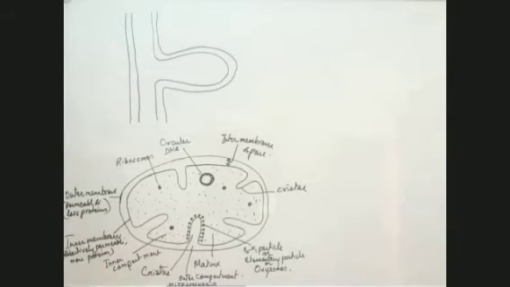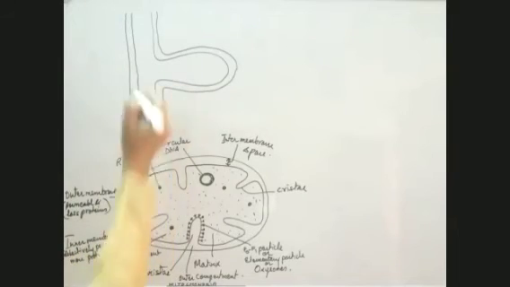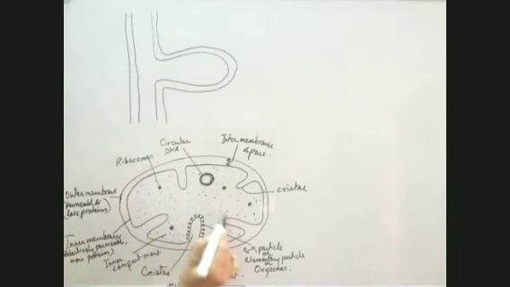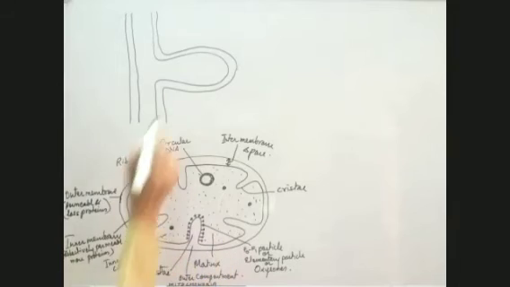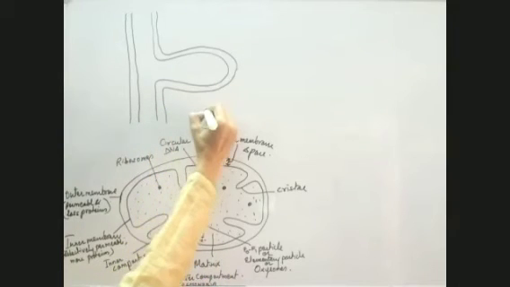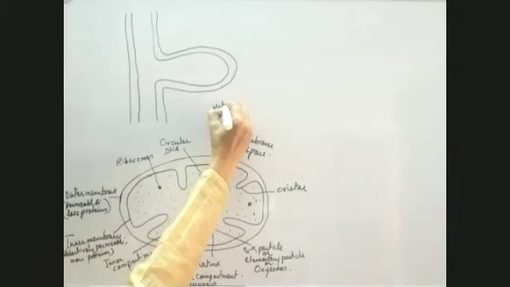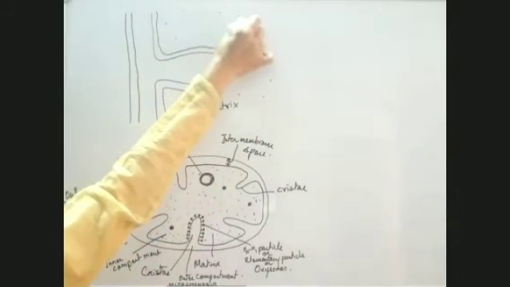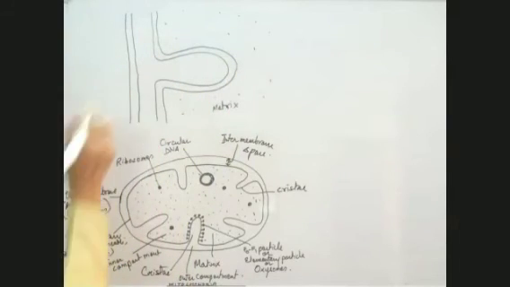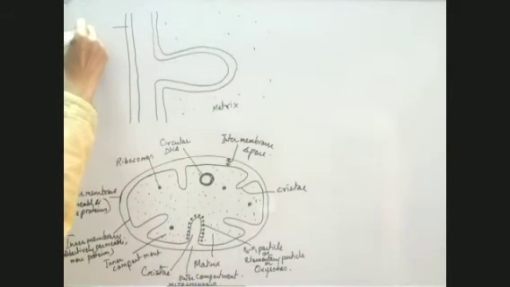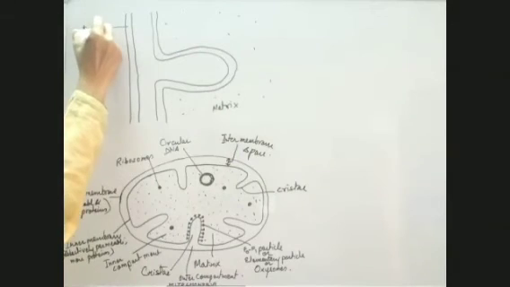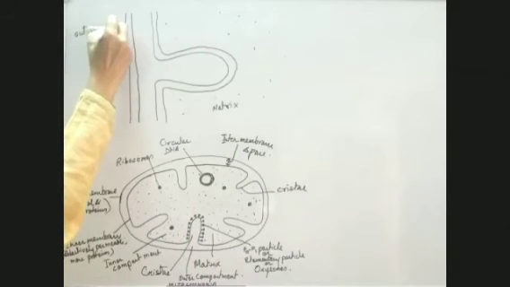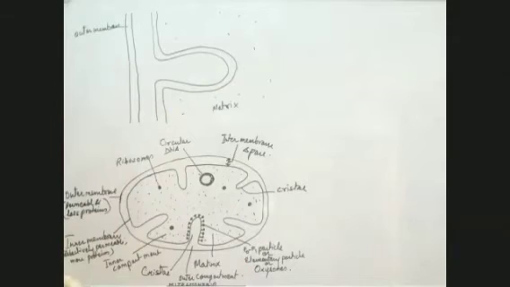Now, the inner membrane has two faces. I have drawn just a small piece of this, so the matrix will be on this side. This is the outer membrane and this is the inner membrane. The inner membrane has two faces.